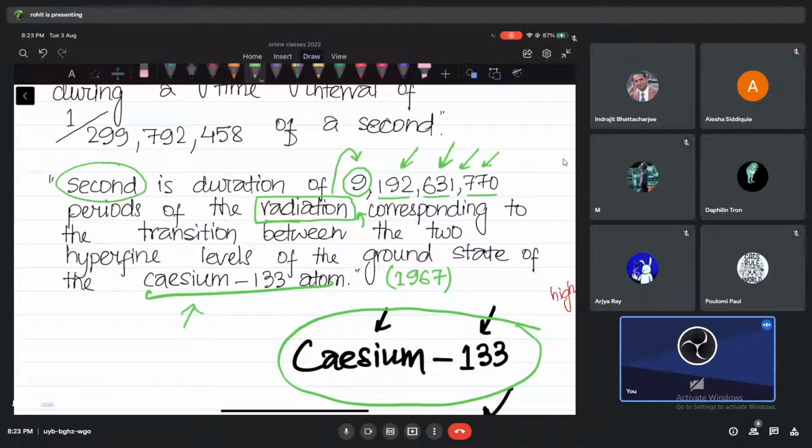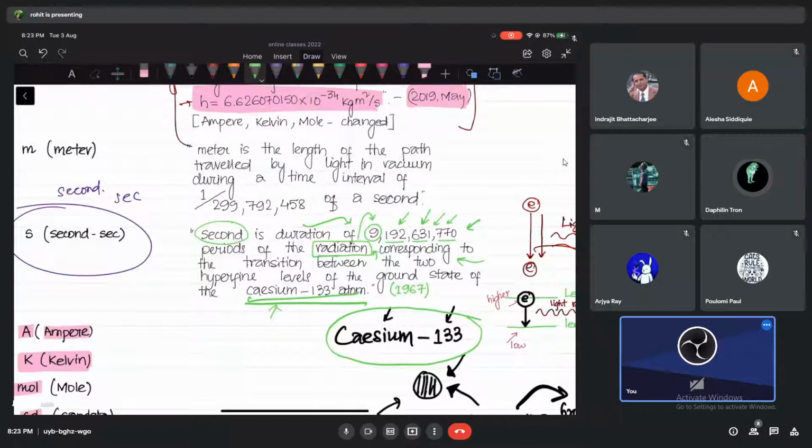So you can imagine it is happening very fast because it's a microscopic level. The time, 1 second for us, is nothing, but for them 1 second is quite a lot of time. And in that time, so many radiations can be emitted by cesium, this particular atom. Don't look at any other atom. That duration is what is known as 1 second for us. Till today we are not changing it. The definition of 1 second goes like that. But guys, are you clear what is 1 second? Yes, sir.